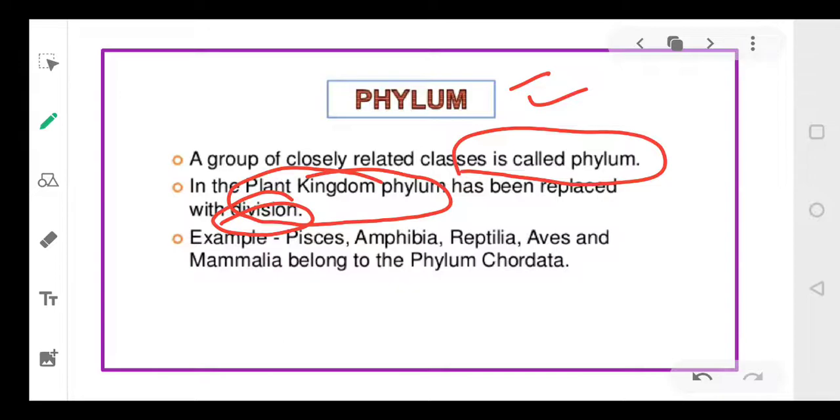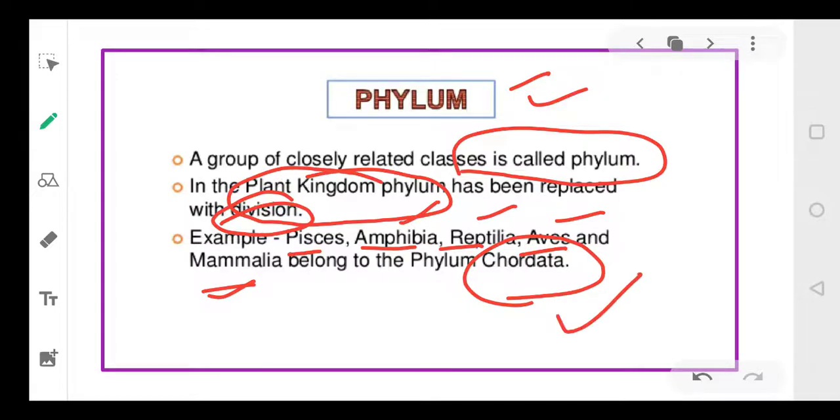Like Pisces, Amphibia, Reptilia, Aves, Mammalia, they all belong to the phylum Chordata. So they're all classes. Okay, Pisces is a class. Just now we were talking about Amphibia is a class, Reptilia is a class, Birds is also a class, Mammalia is also a class, and these all five together form the Chordata. So Chordata is a phylum, isn't it? Chordata is a phylum. Okay, so phylum is made up of closely related classes.